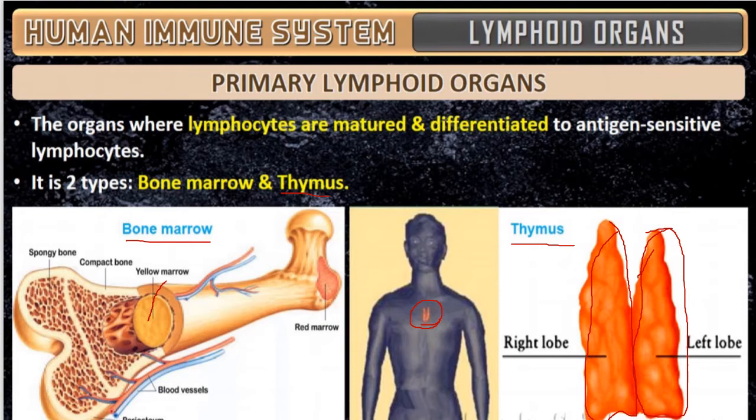In man, usually the thymus begins to function in the embryo itself. As soon as fetal implantation occurs in the mother's womb, immediately the thymus starts functioning, and it continues up to puberty, after which it atrophies. Atrophy means it will stop working or degenerate.